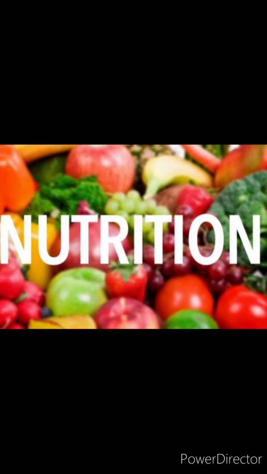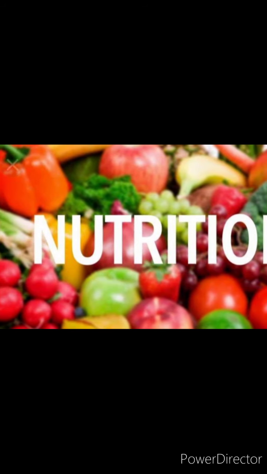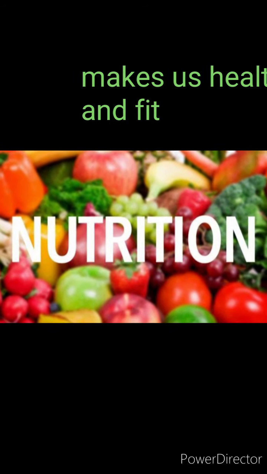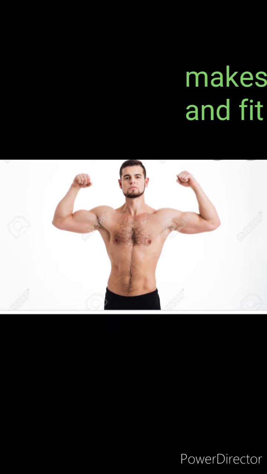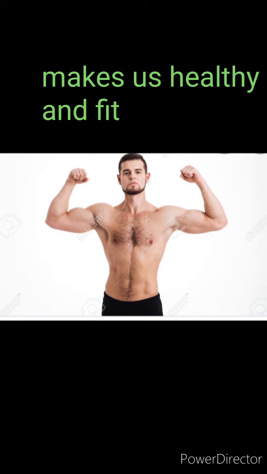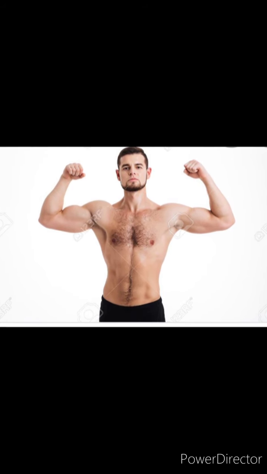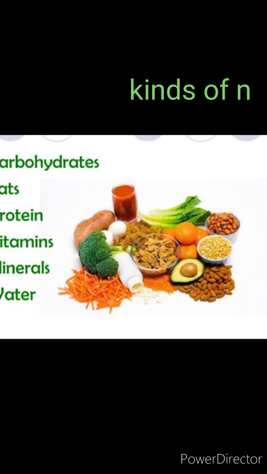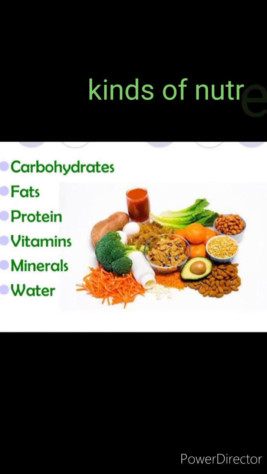So nutrients make us healthy and keep us fit, which you are seeing in this picture, a man who is looking so fit and healthy. You need different kinds of food to satisfy your taste and also get all the required nutrition.